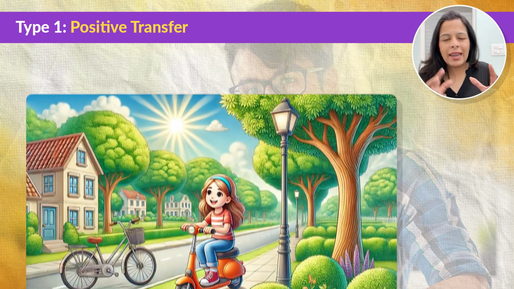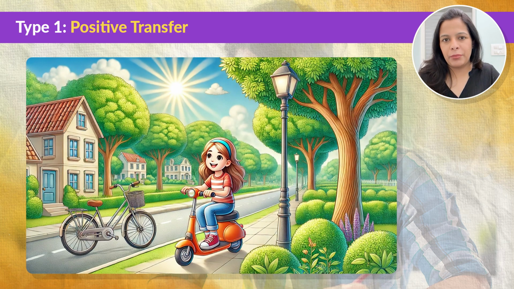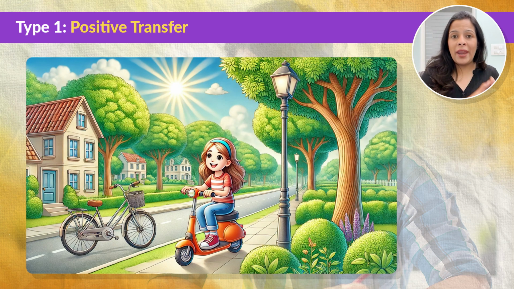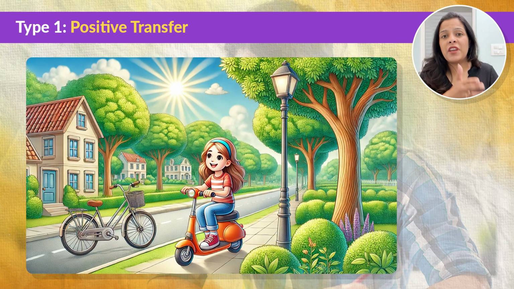I'll give you another very relatable example. All of us have ridden a bicycle. Okay, we have been riding a bicycle since our childhood. Now, when you already know how to ride a bicycle, it is very easy for you to learn how to ride a scooter. You don't need to figure out simple things like how to balance and how to steer from scratch.